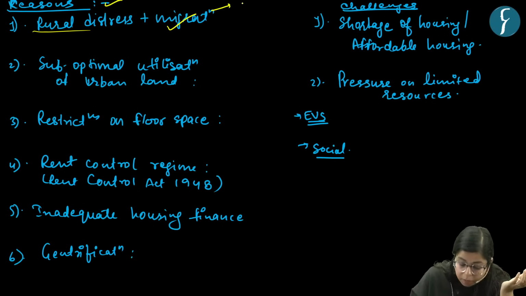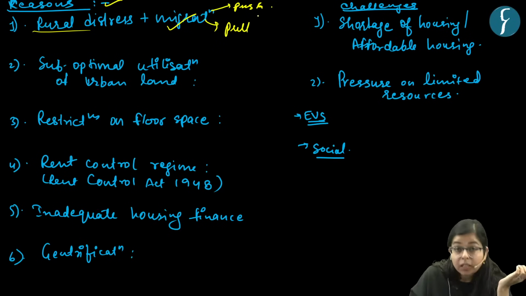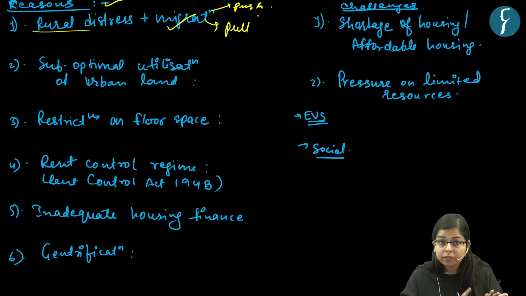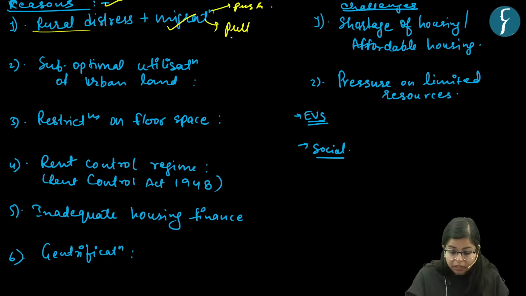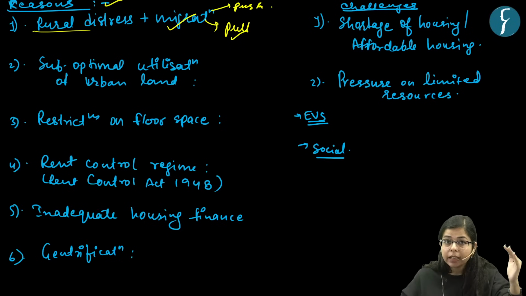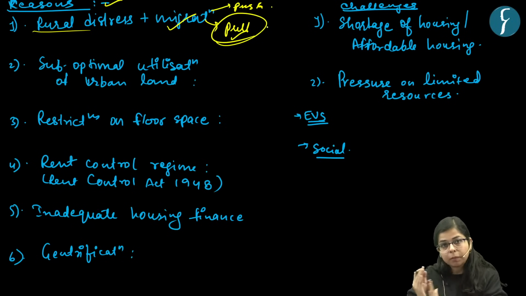For migration, we know there are various factors. There are certain push factors and there are certain pull factors. Push factors are lack of employment opportunities in villages, social or caste discrimination in villages, right? And what are the pull factors? Pull factors may be increased opportunities for social mobility in urban areas, increased employment opportunity, better living conditions, better access to civic amenities in urban places, right? So these are certain pull factors of urban places.